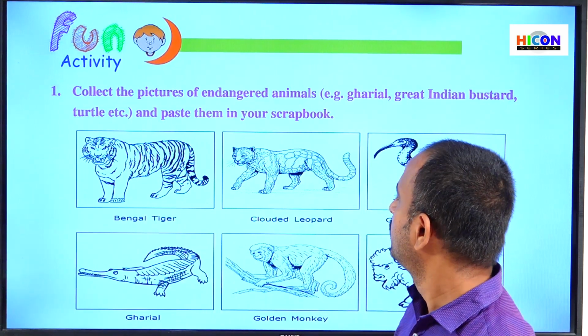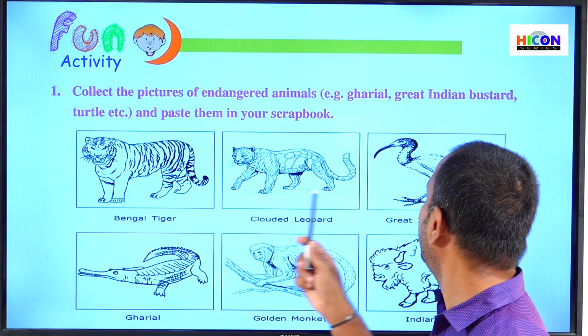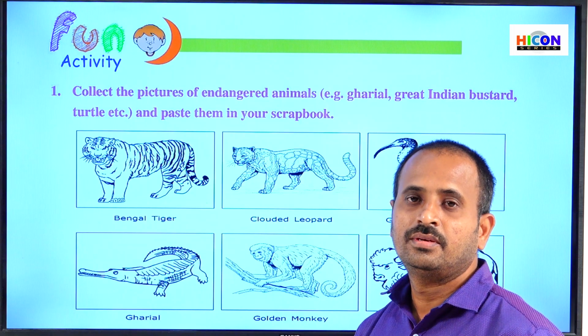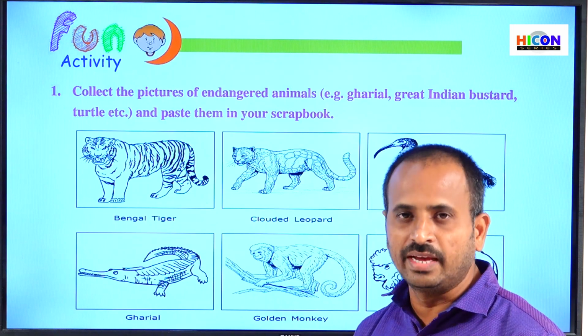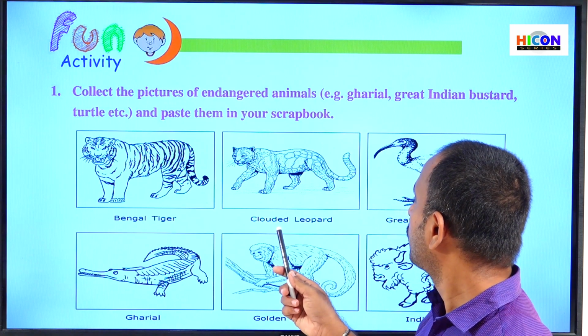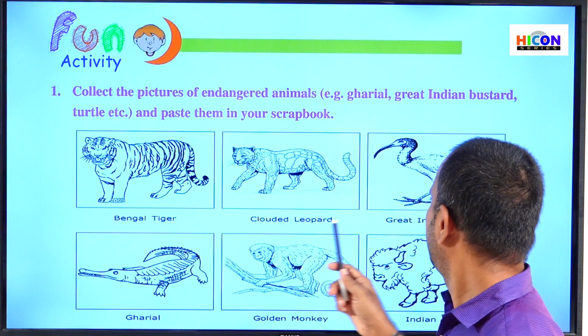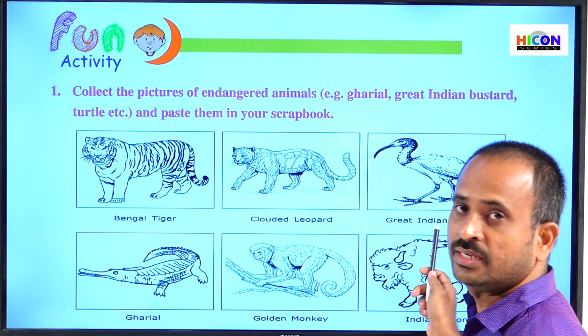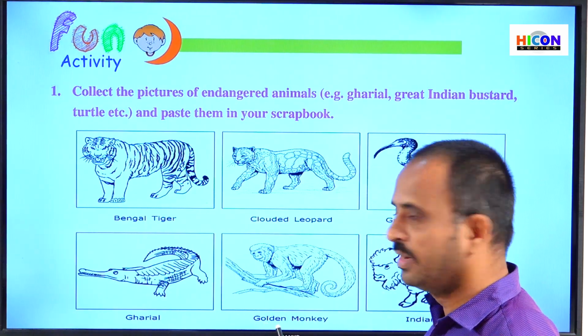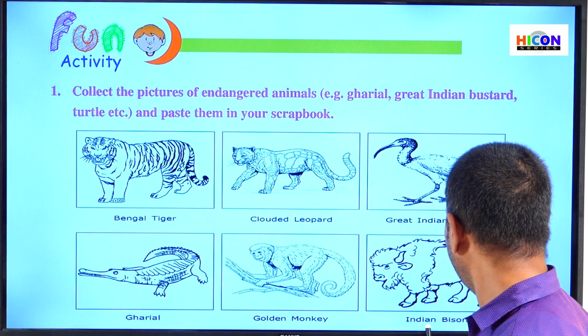Then see, children, here are some endangered animals. That is Bengal tiger. So Bengal tiger is going to be extinct. That's why we have to protect Bengal tiger. And also clouded leopard and great Indian bustard and gharial. And this golden monkey and Indian bison.